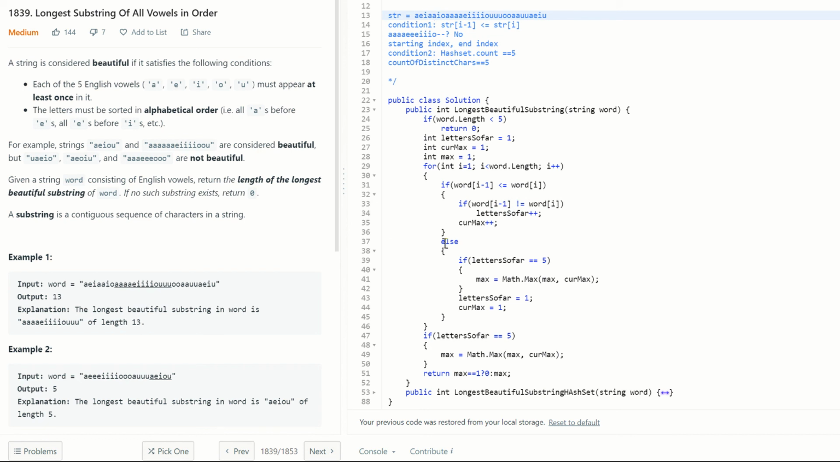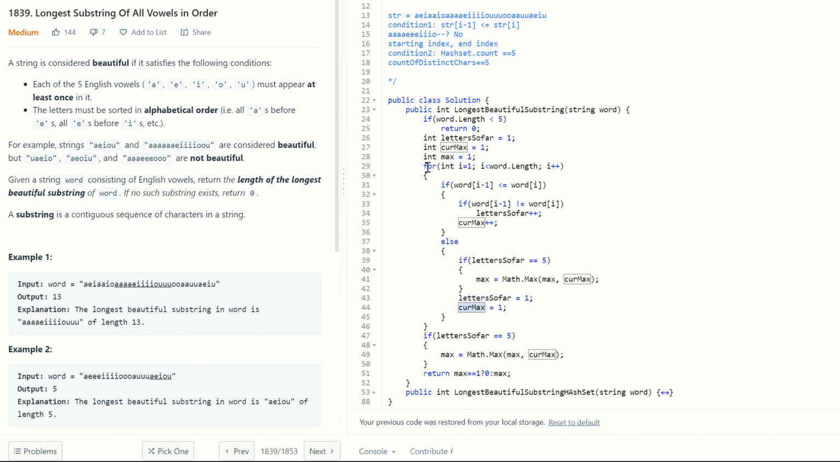That is where we come to the else part and check if letters so far is equal to 5. If it is 5, that means whatever substring, the sliding window that we have seen so far, is a valid one. In that case, we keep track of the max, compare it with the current max and update the max. And once we encounter this, we reset our counters: letters so far to 1 and current max to 1.